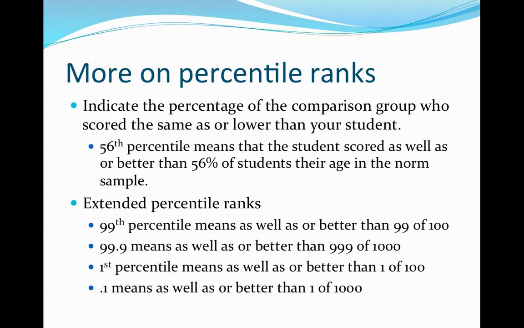Percentiles indicate the percentage of the comparison group who scored the same as or lower than your student. A score at the 56th percentile means that the student scored as well as or better than 56% of the students their age or grade in the norm sample.